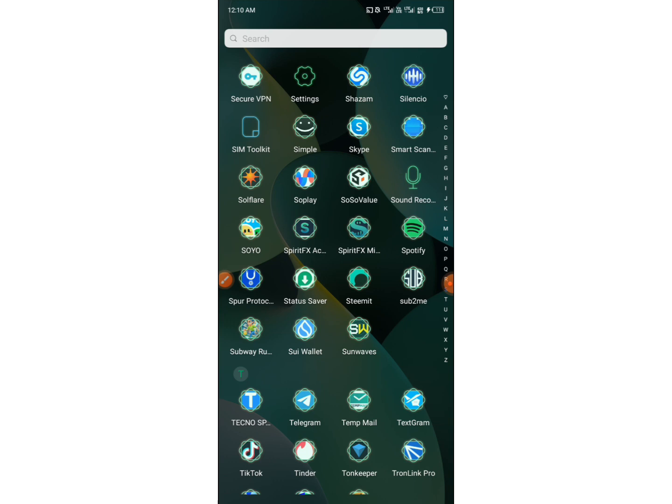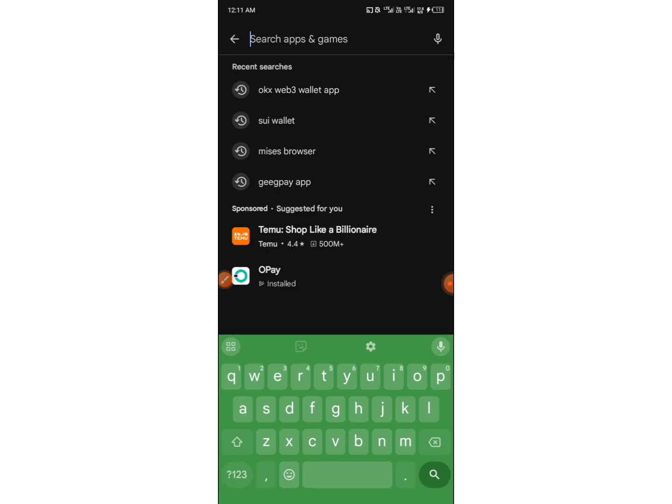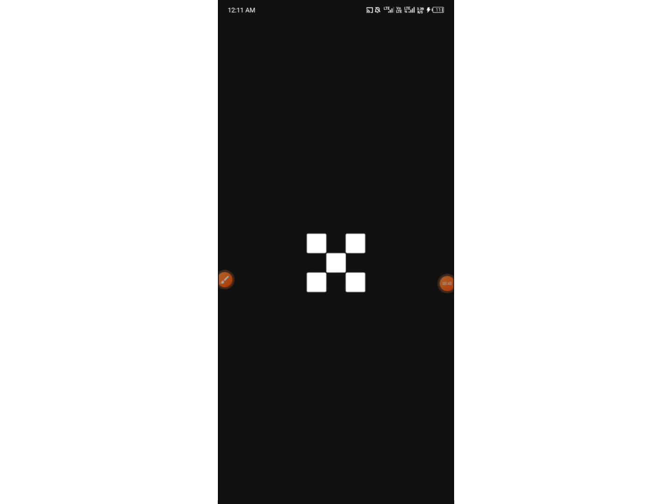Firstly, after you've downloaded the SEO wallet, make sure you have OKS. So let me head straight to my Google Play Store and search for the OKS Web3 wallet. You guys can see it right here, OKS Web3 wallet. Make sure you have it on your phone and that it is up to date, else you are going to find this difficult. My own is active and updated, so all I have to do next is tap on it and wait for it to come up.